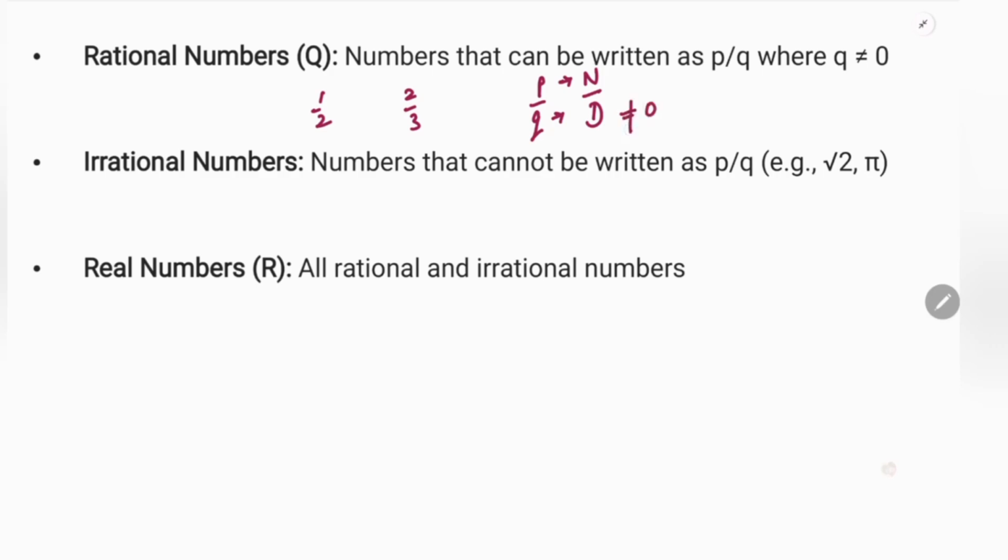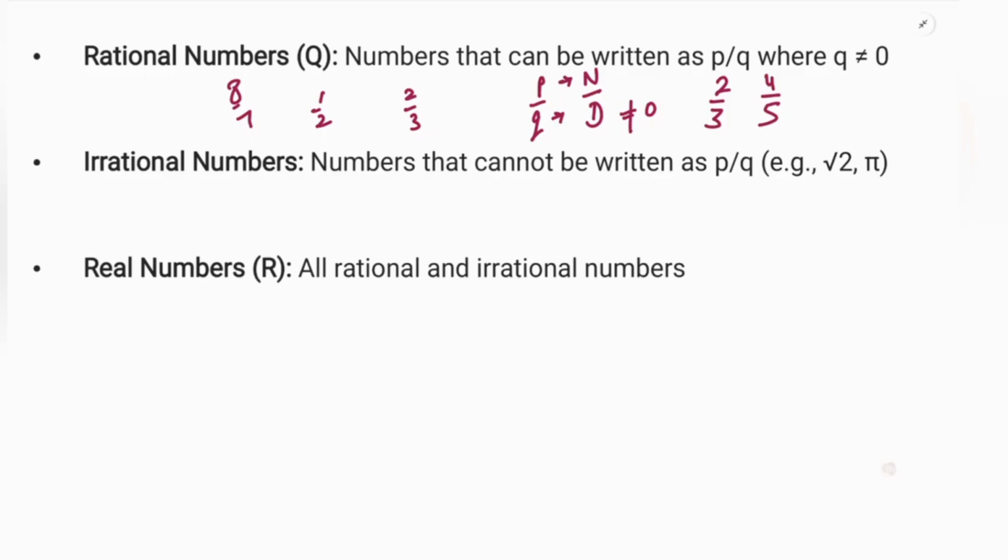In rational numbers, this denominator cannot be equal to 0, right? So if I say 2 by 0, this is not a rational number because this number does not exist. It is not defined, okay? Usually we say it is infinite, but it is an undefined number. Something by 0 is not defined. So we have 2 by 3, 4 by 5, 7 by 8 or 8 by 7. All these numbers, which are in the form of P by Q, are called rational numbers.